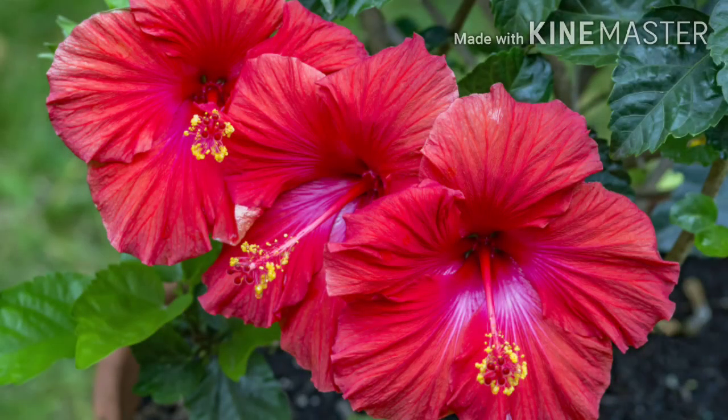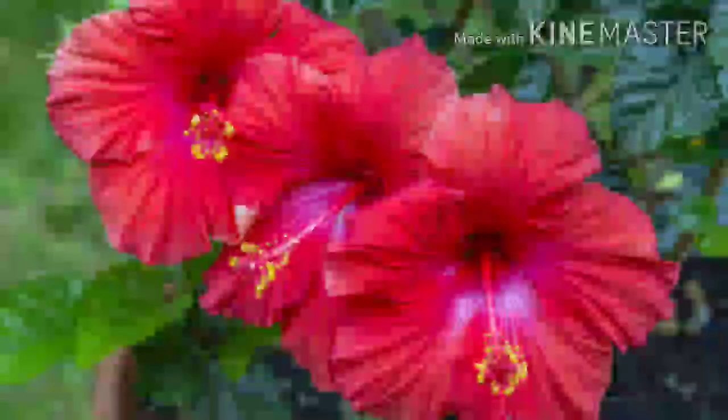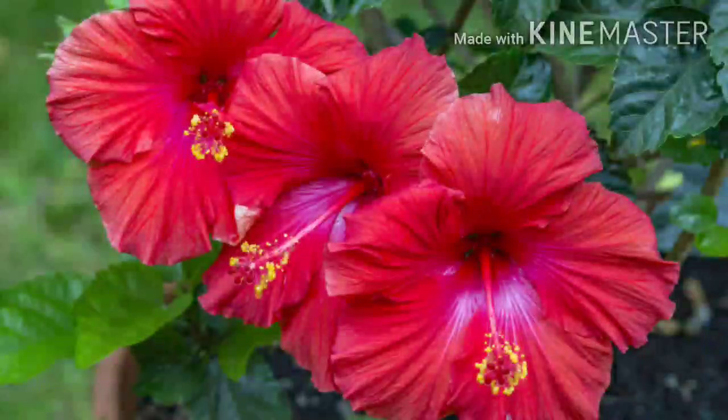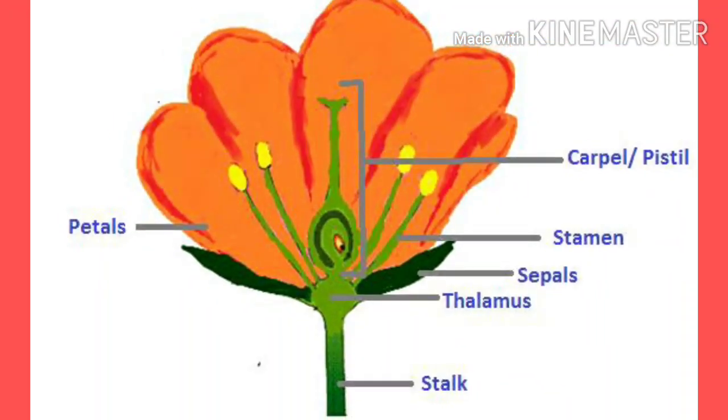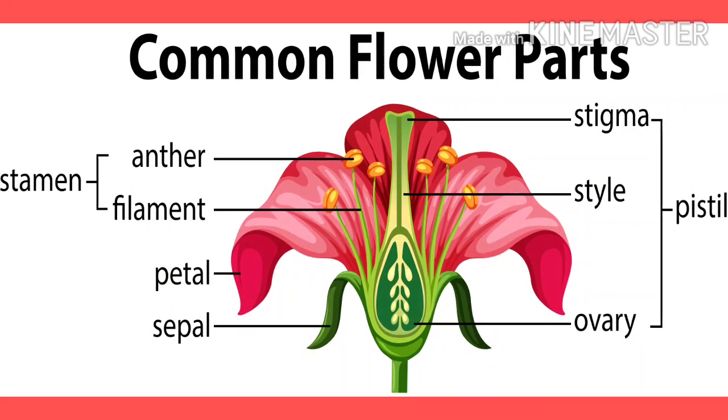The tip of the stalk is enlarged and slightly flattened, and this flattened tip is called as what? Thalamus. From the tip of the stalk, petals and other floral parts arise. In a flower, 4 whorls are present, and these 4 whorls are: number 1, calyx; number 2, corolla; number 3, androecium; number 4, gynoecium. So let's discuss the calyx.